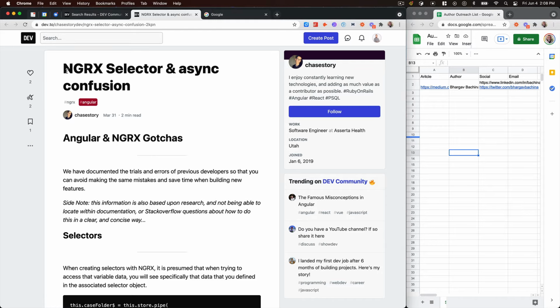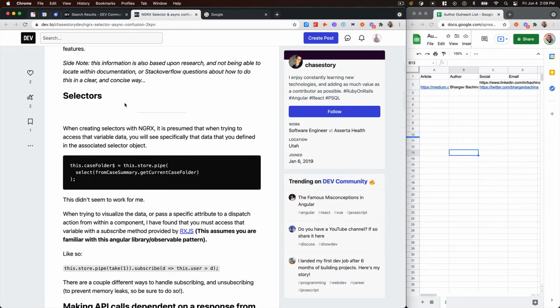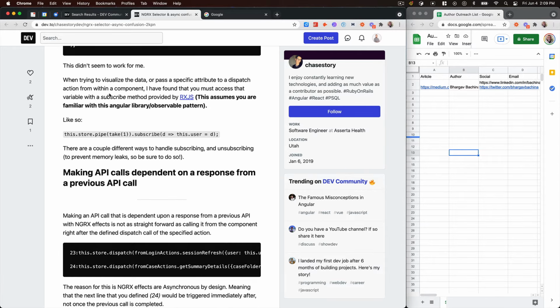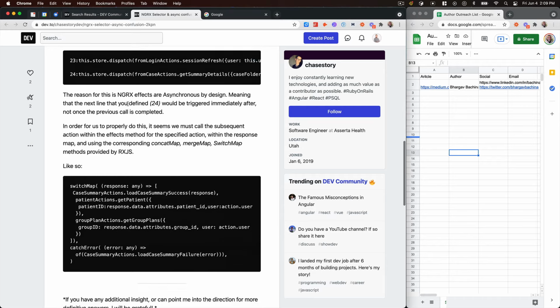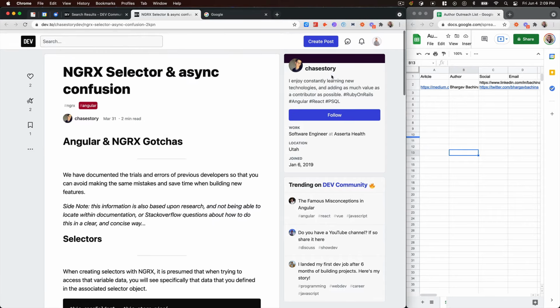So here's a new one, NGRX selector and async confusion. This is kind of interesting. There's some gotchas. So it's maybe a little more unique content than just a straight up tutorial. He's kind of telling a personal story. I like writers that tell personal stories, but they can be hard to replicate. So if we have a topic already in mind, it may or may not be relevant.